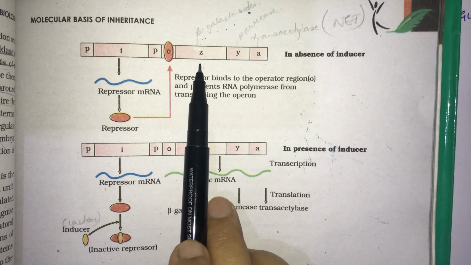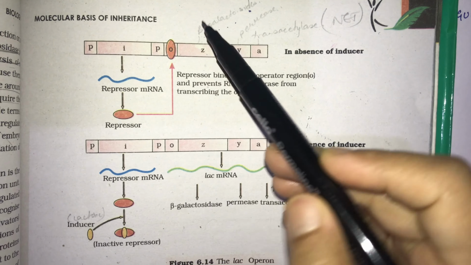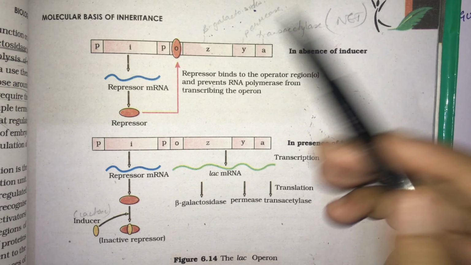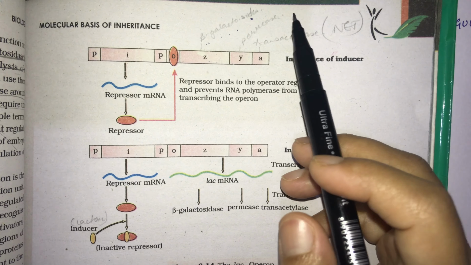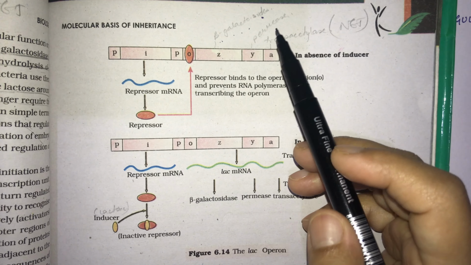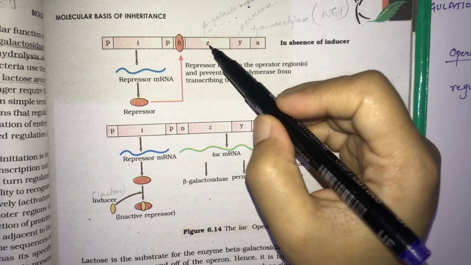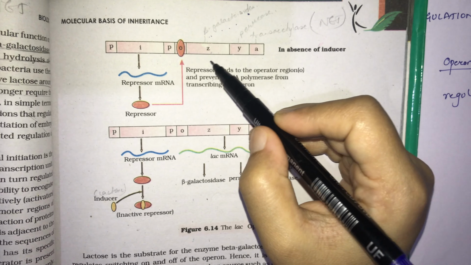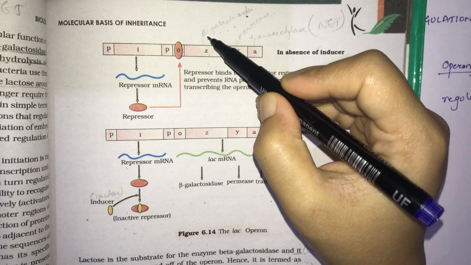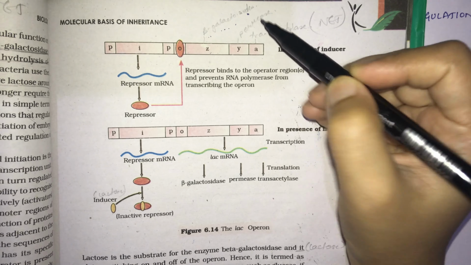Now a gene is something that will express something, that will code for a certain thing. So the Z gene codes for the enzyme beta galactosidase.